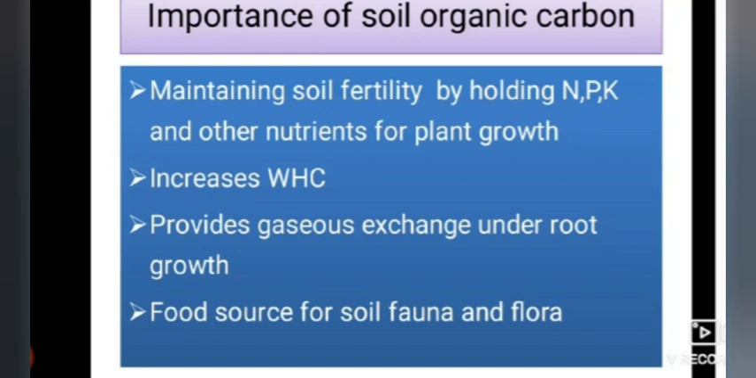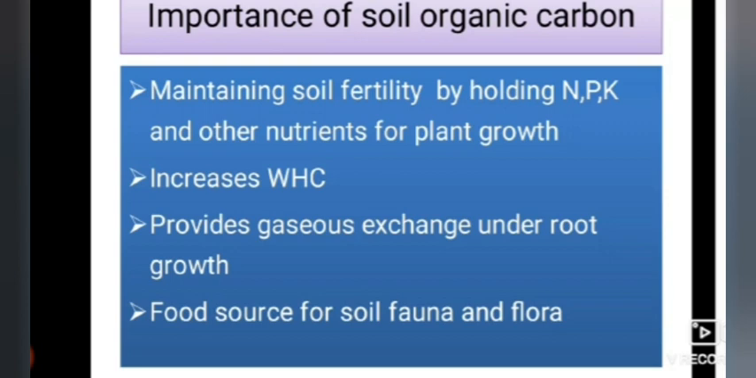It holds the nutrients of nitrogen, phosphorus and potassium and helps in plant growth. It supplies the nutrients to the plants whenever the plants require. And also soil organic carbon helps to increase WHC, which means water holding capacity of the soil. It increases the water holding capacity of the soil so that it can hold the water for more time and helps the plant to take the water and moisture whenever it requires.